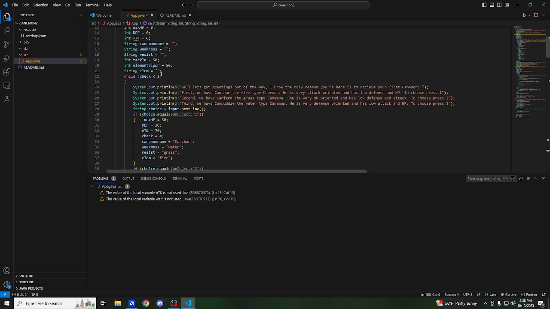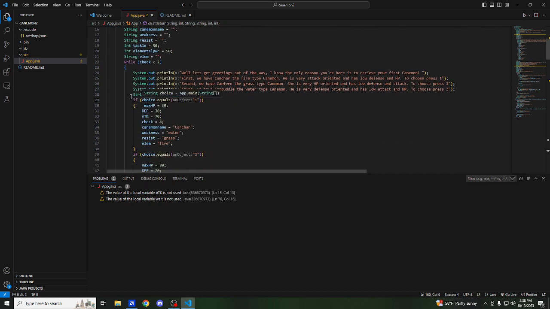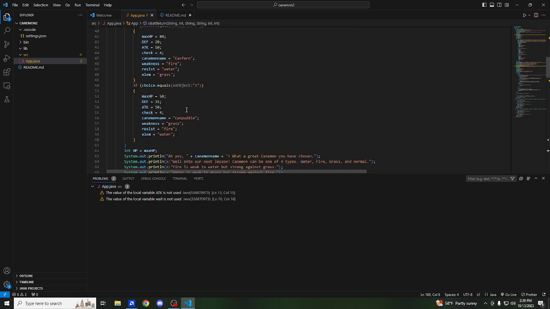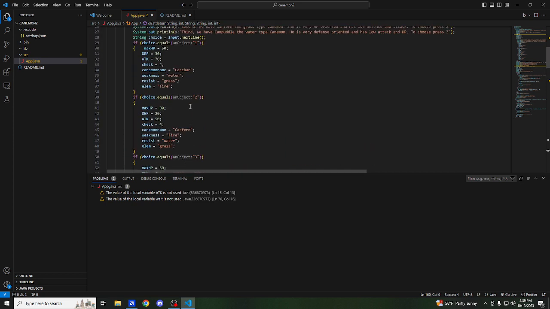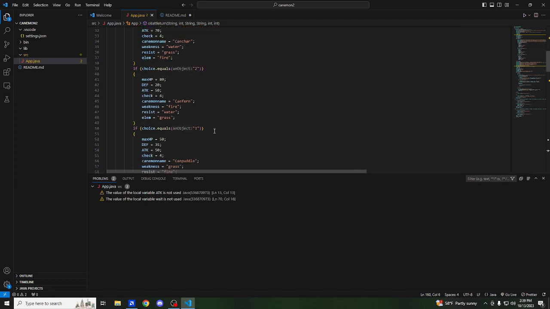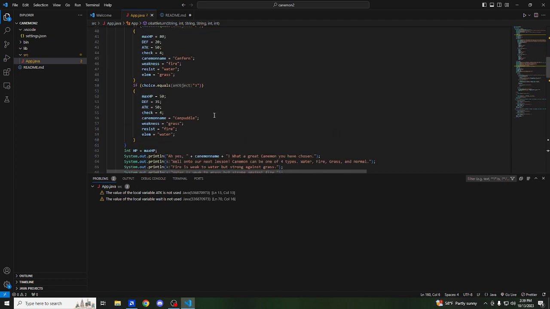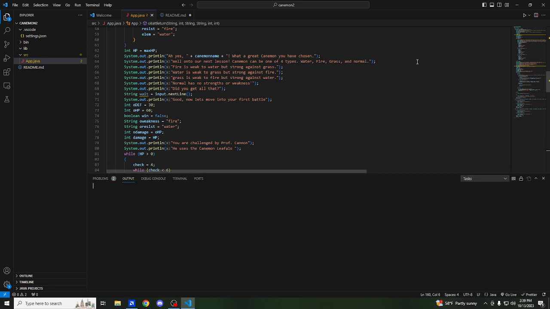So when you go down to pick your Canemon, what it can do is it will start a while loop that has a check to see if you type 1, 2, or 3 to pick your Canemon, and then it will set certain attributes to each one. And if you don't pick, it will loop it again. So let's run that code.